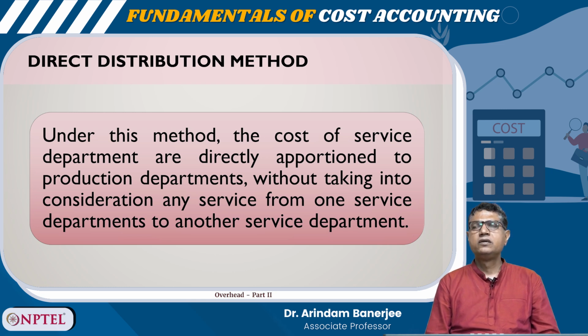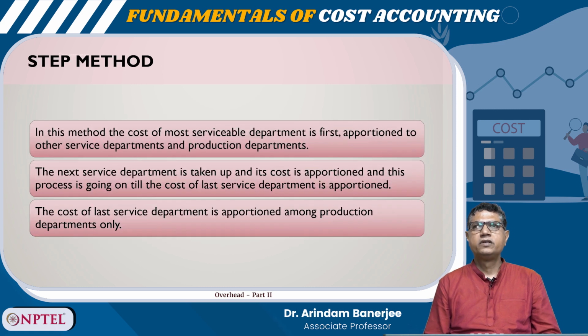So, direct distribution method, for apportioning. Under this method, the cost of service departments is directly apportioned to production departments without taking into consideration any service from one service department to another service department. So, this is a simpler way.